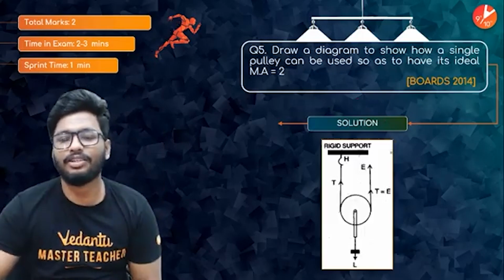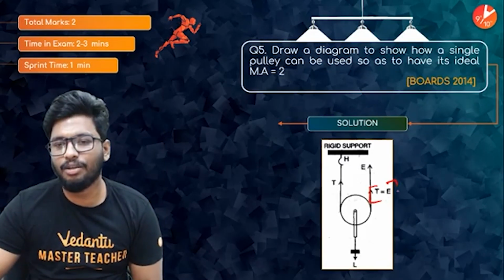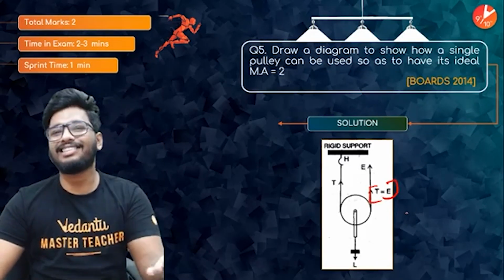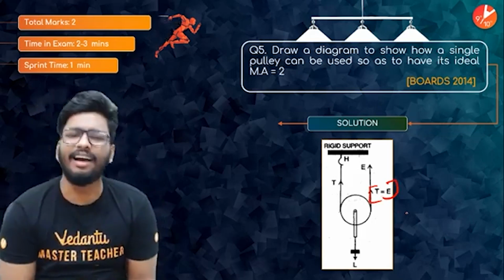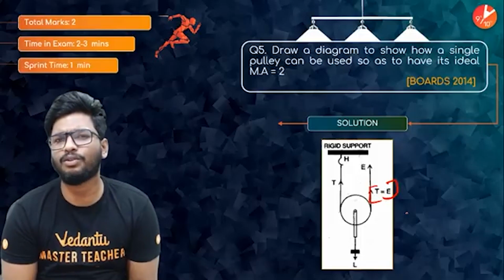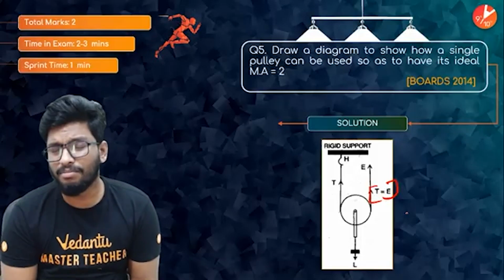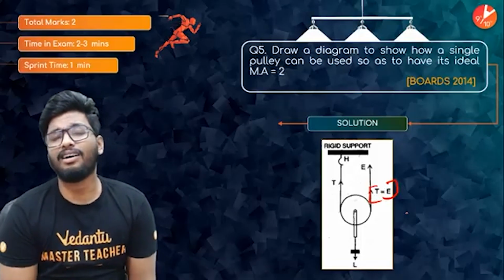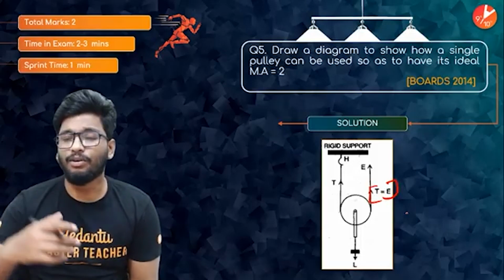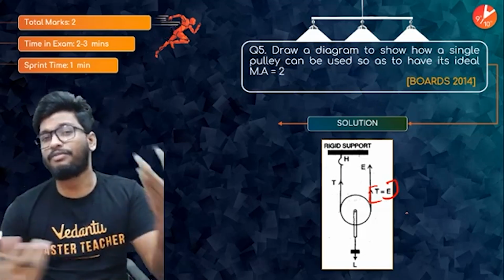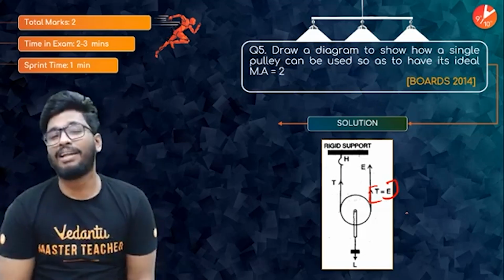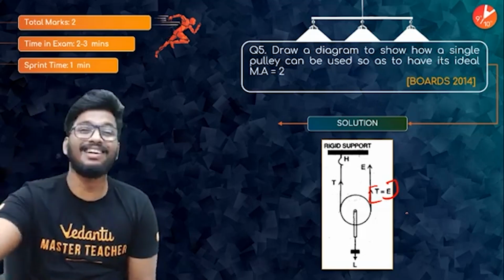So yes, this is how it is going to be, and yes, the tension is going to be equal to the effort in this case, because whatever is the tension in the string, that is the amount of effort that you have to put. But again, like I told you, it's an effort multiplier. If you have to lift a load of, let's say, 100 Newton, you have to put an effort of 50 Newton. That's all right, because it'll multiply your effort. So yeah, that is the answer guys.